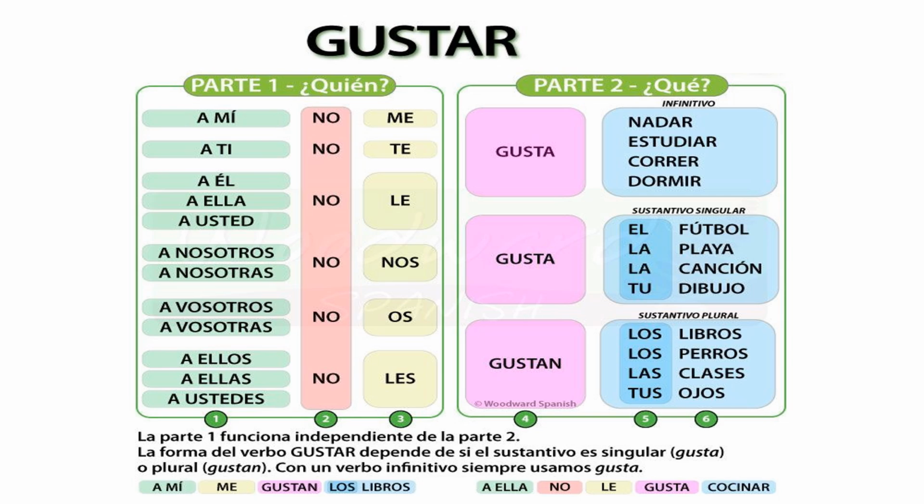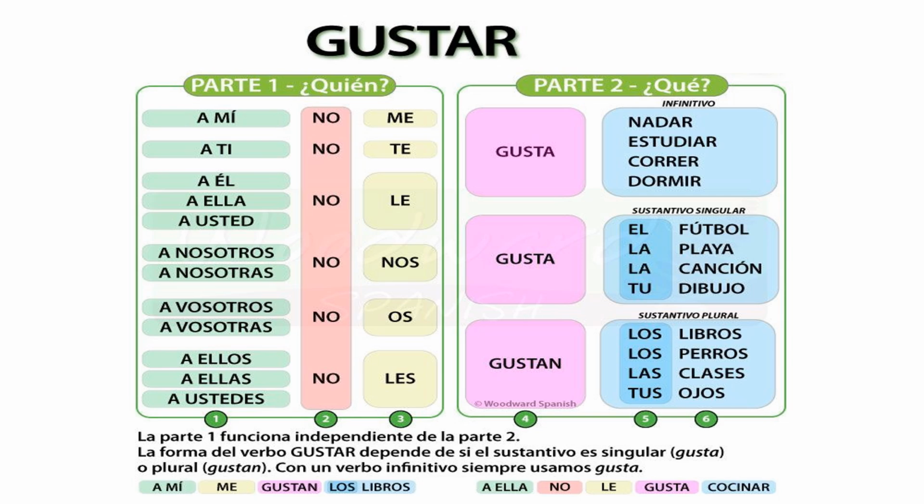Similarly, if we are using a verb, like for example, in the second column, in the blue first box, it says nadar, estudiar, correr, dormir. Notice that for all these four verbs, we used gusta. So you need to remember here one thing, that whenever we use a verb here, for example, I want to say something like, I like to eat. Me gusta comer. Right? Comer is an infinitive. It's a verb. So we will use gusta here. For example, I cannot say something like, me gusta yo como. That is a very, very bad mistake. Okay, so we cannot do that.